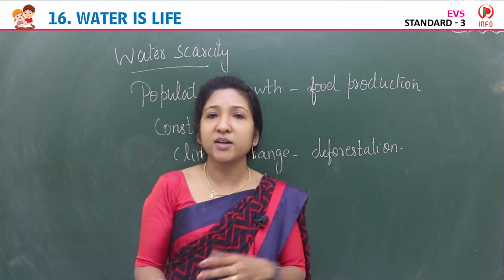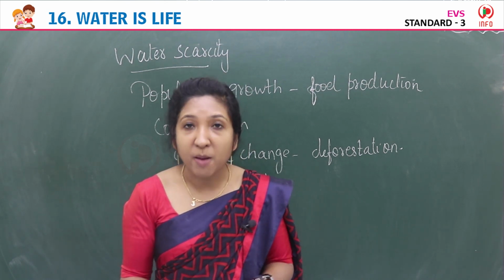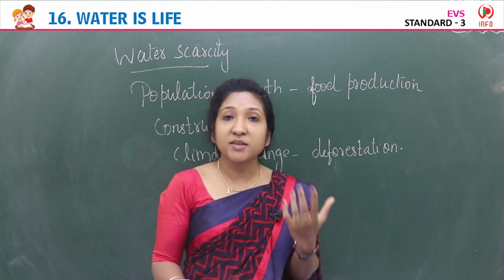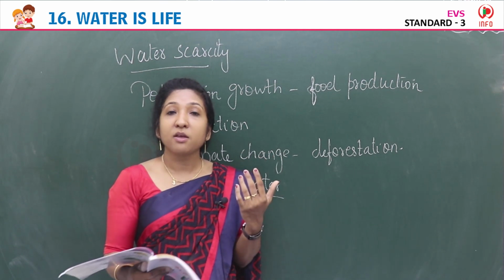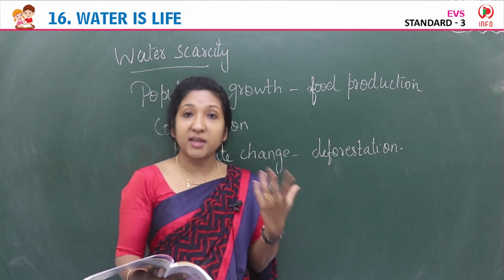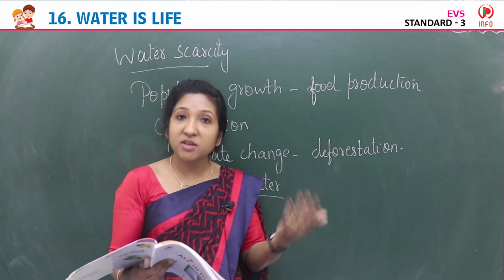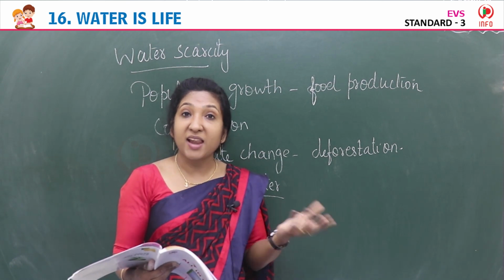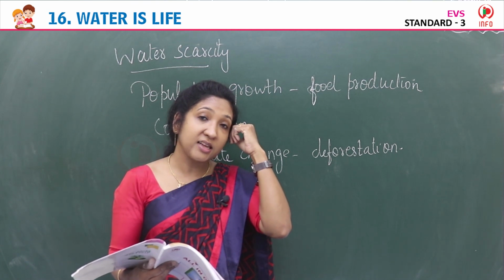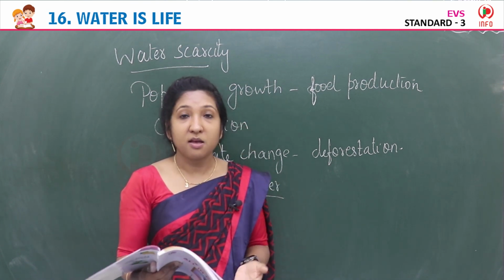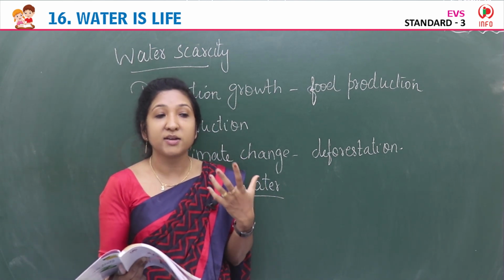Some areas receive more precipitation, the areas which are near the oceans, and areas which are far away from water receive less precipitation. There are many areas that are facing water scarcity, because of population growth. Population is more, so food production and agriculture are more, then infrastructure development, the construction of buildings, everything is increasing. Clearing of forest is increasing for clearing land and making buildings. So urbanization, massive urbanization. These are the main causes of water scarcity.